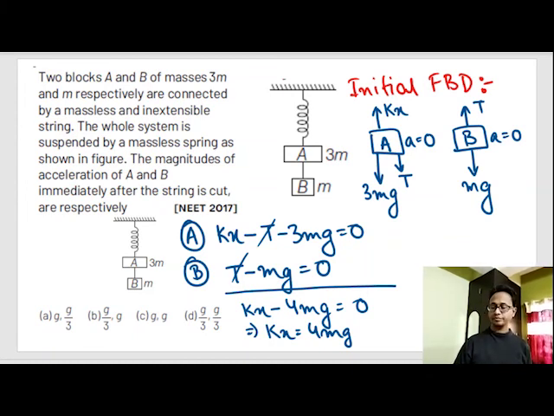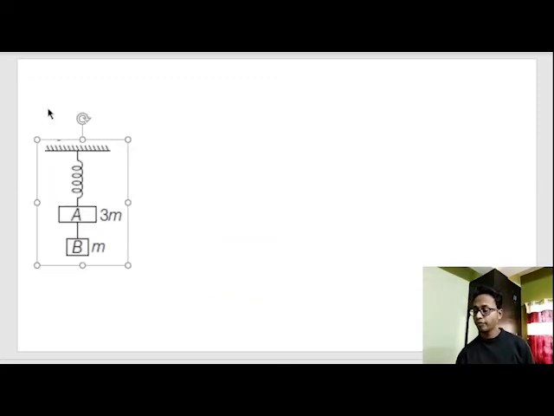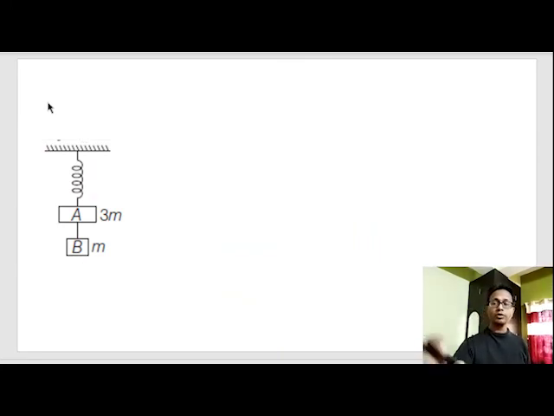Now there is an important concept that you need to know while solving this problem. As soon as the string is cut, the tension force disappears, but all other forces stay as they are.